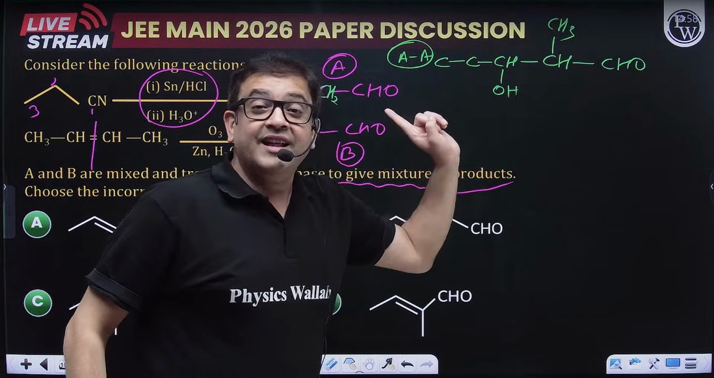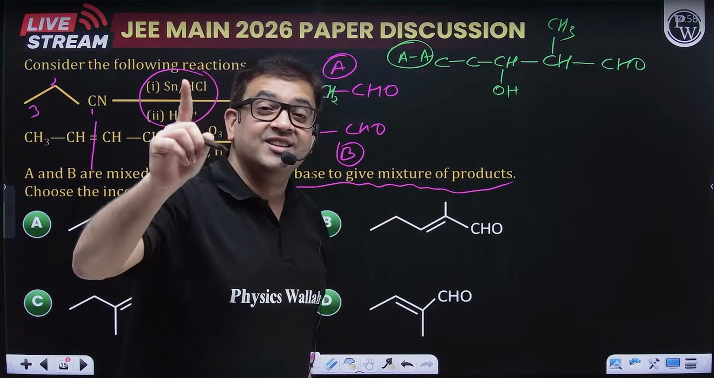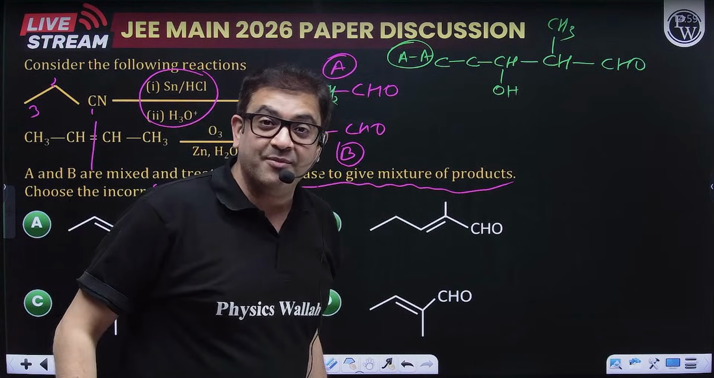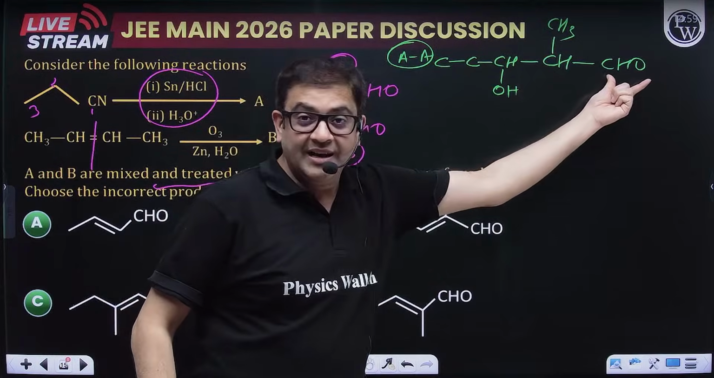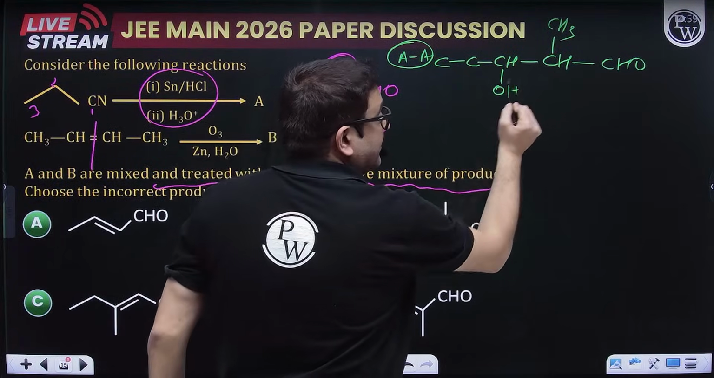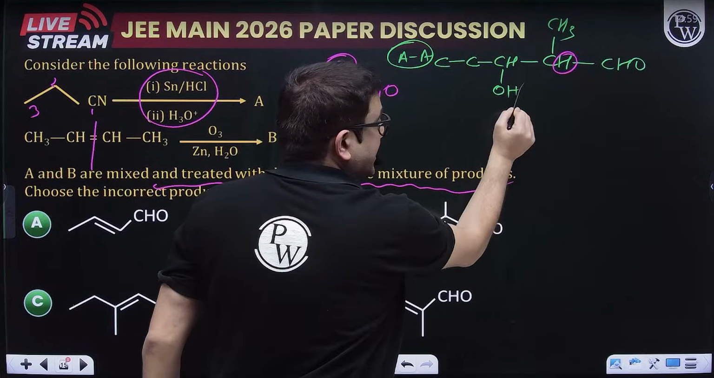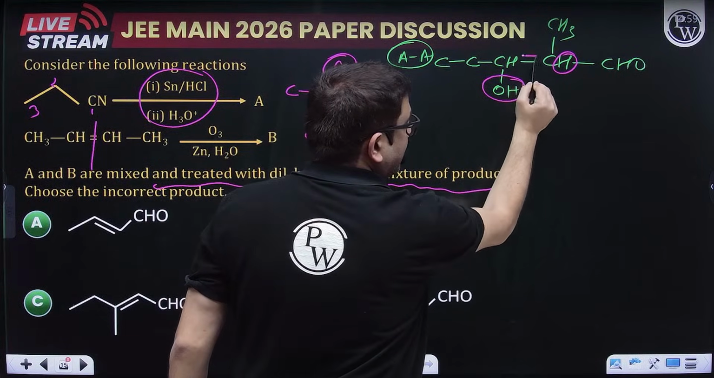Now, after that, what happens? A dehydration, because an alpha beta unsaturated carbonyl compound is produced. So this is the carbonyl compound. This is the alpha carbon. This is the beta carbon. So this will lose H. This will lose OH. You will get a double bond over here.